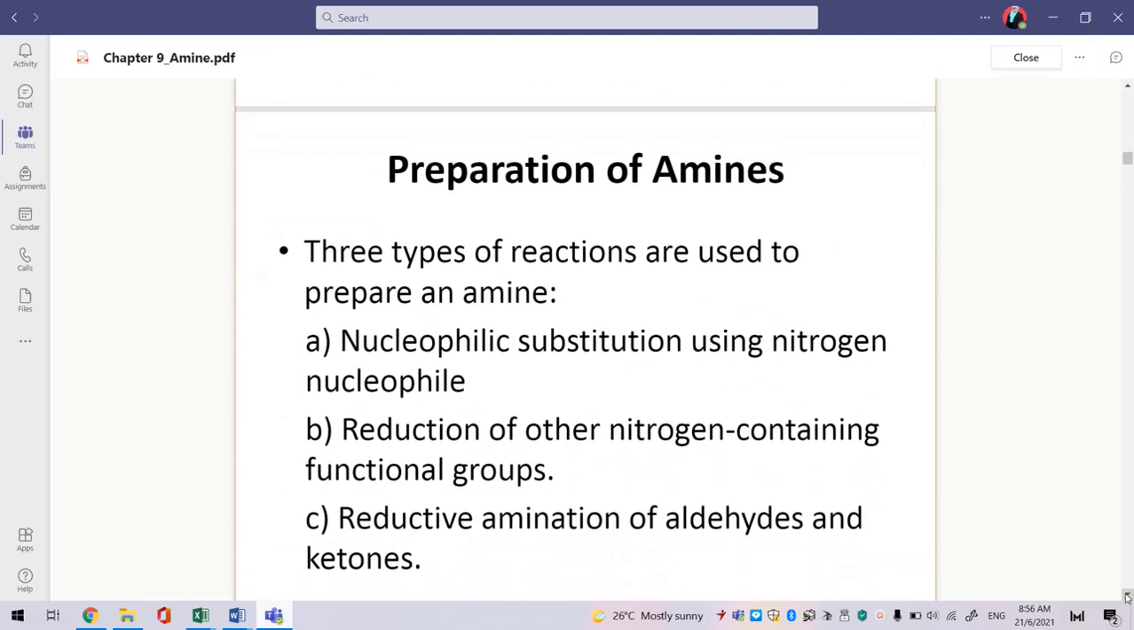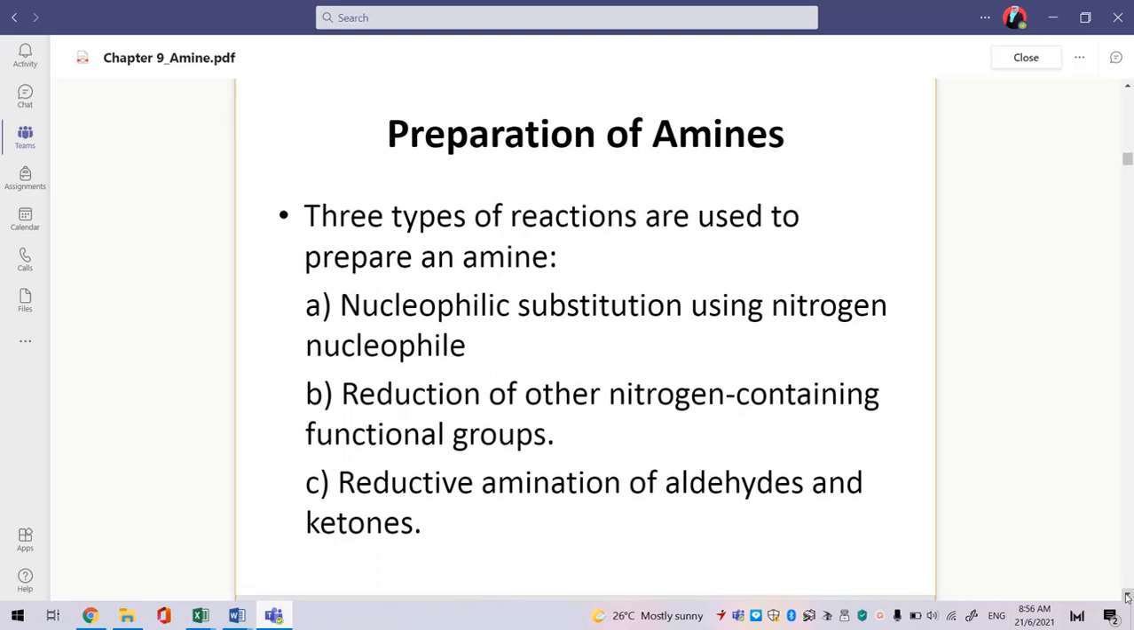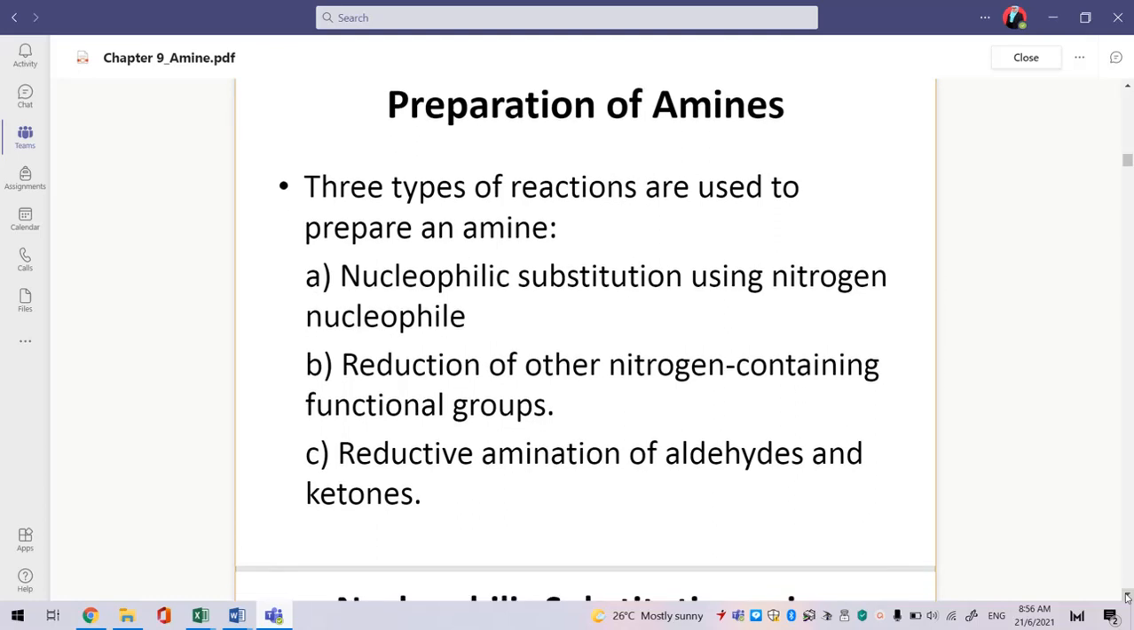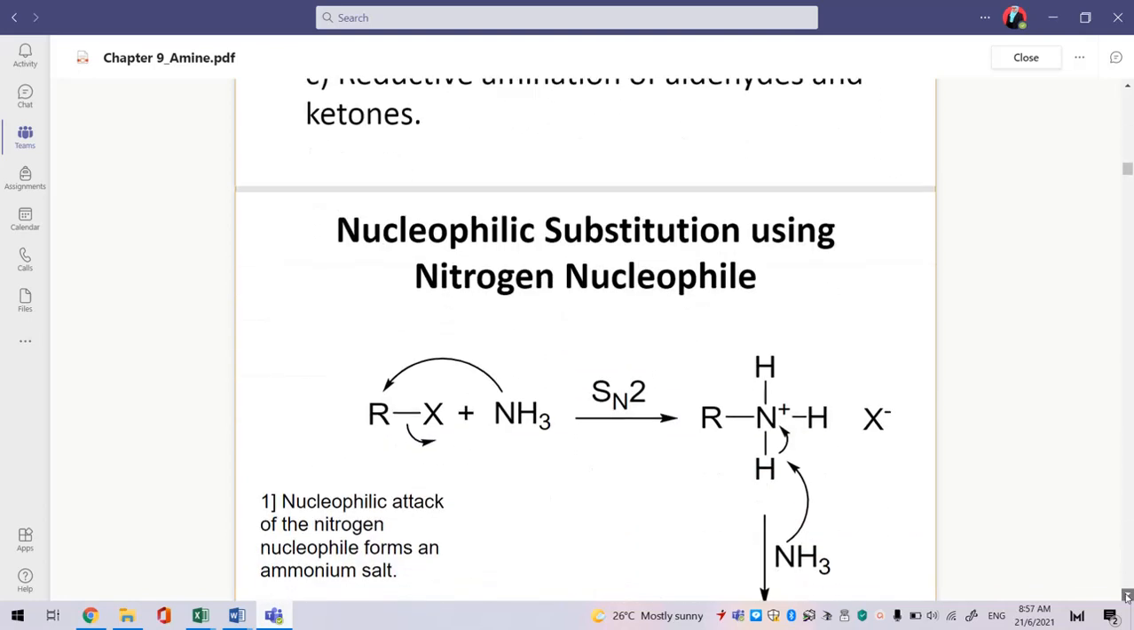Preparation of amine. Amine can be prepared by 3 methods here: nucleophilic substitution using nitrogen nucleophile, reduction of other nitrogen-containing functional groups, and reductive amination of aldehyde and ketone.